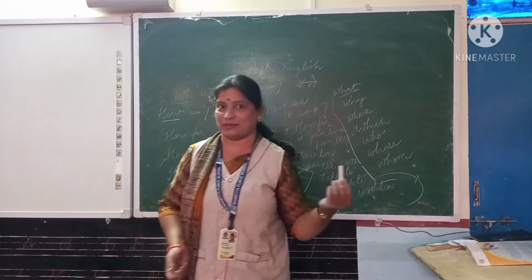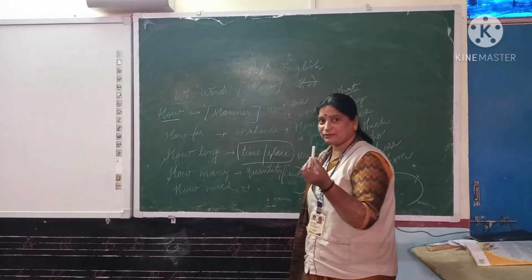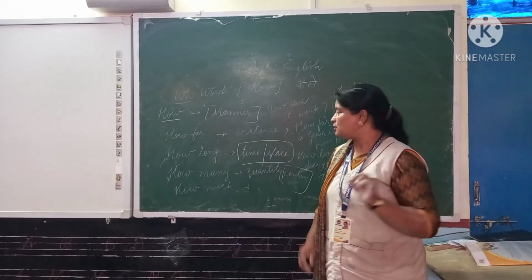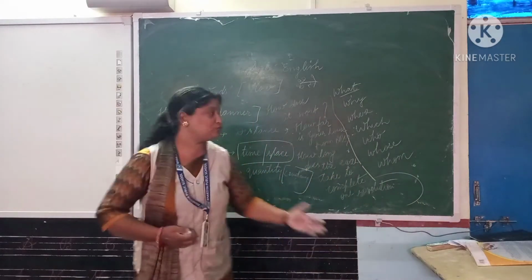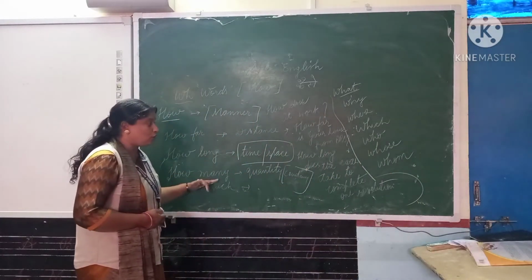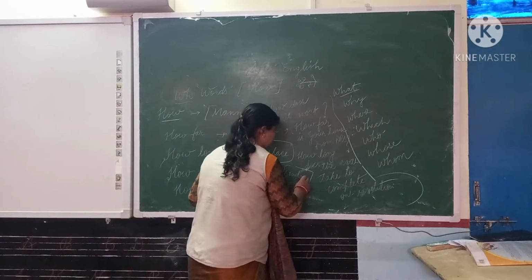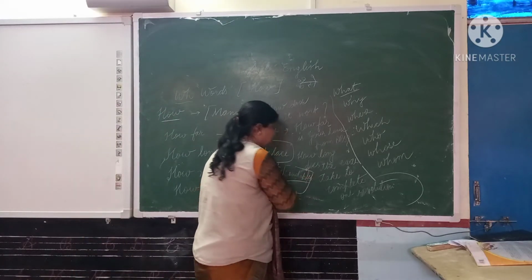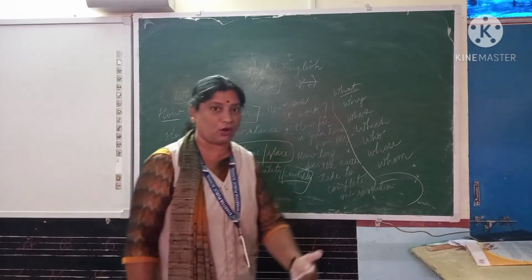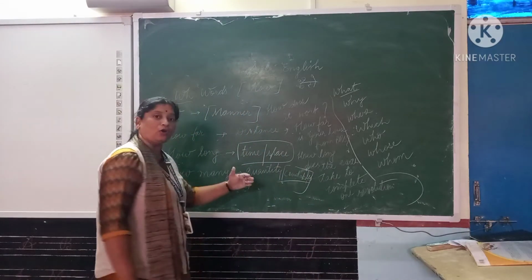I have 4 pencils. How many chalks do I have in my hands? I have 1 chalk. For countable nouns, the things which you can count, we are using how many.